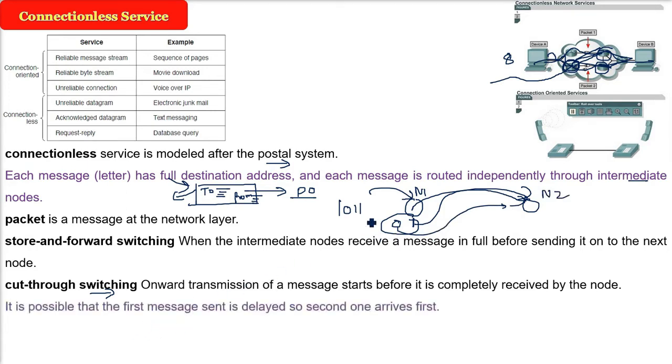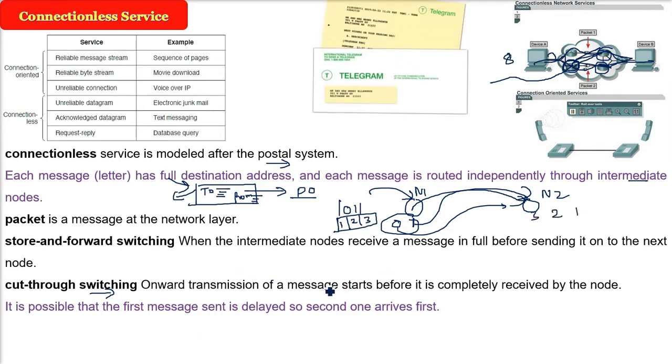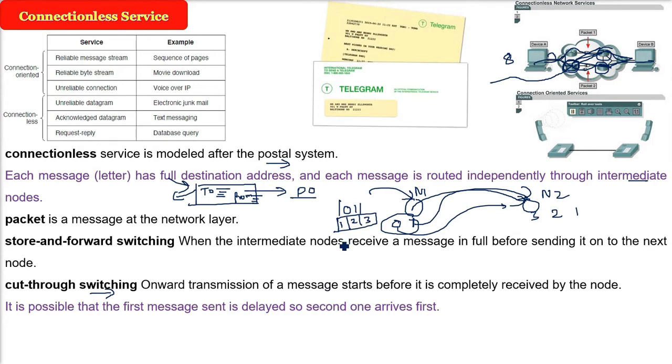So it is possible that the messages can be jumbled up when they are received. The first message may be delayed, or a later message may be received before the first one can come. So the sequence can change in connectionless services.